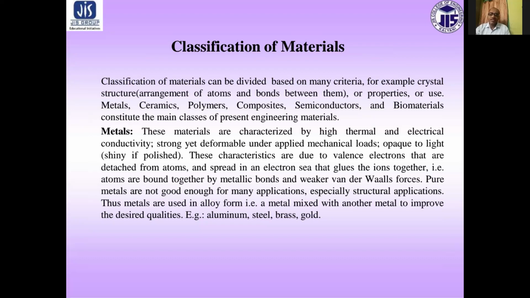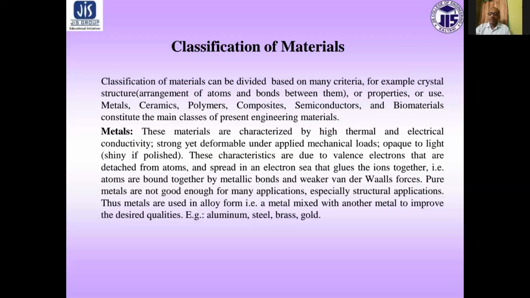Thus, metals are used in alloy form, that is, a metal mixed with another metal to improve the desired qualities. Examples: aluminum, steel, brass, gold, etc.